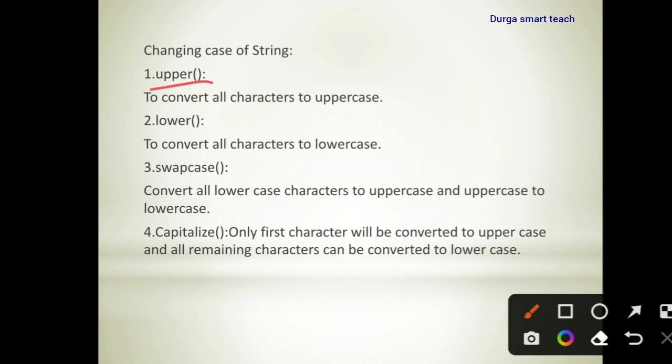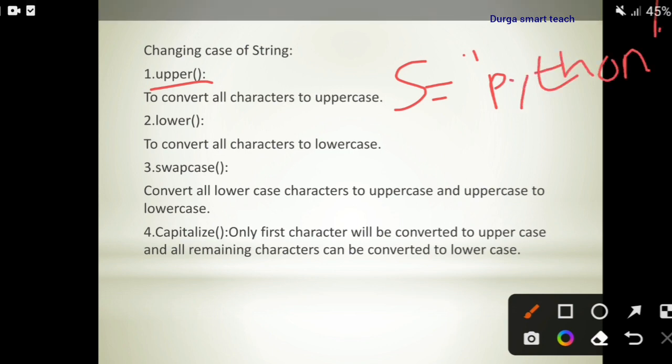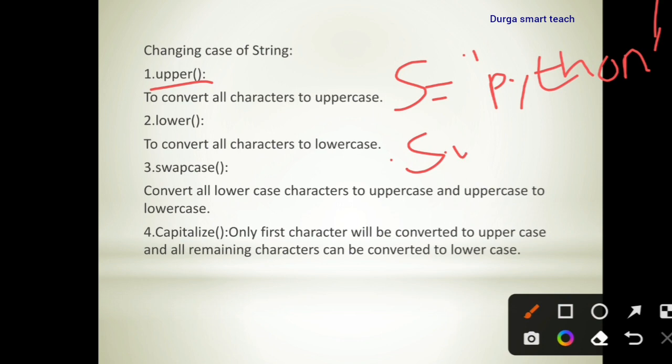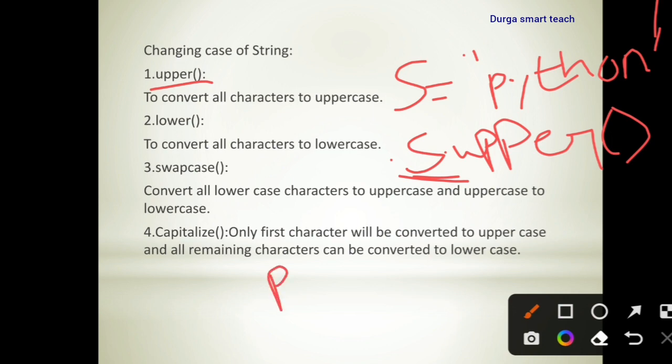For example, s contains Python. If you want to convert it to uppercase, use s.upper. Whatever is in s will be converted to uppercase letters. The result is PYTHON.